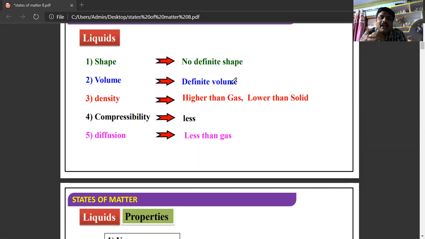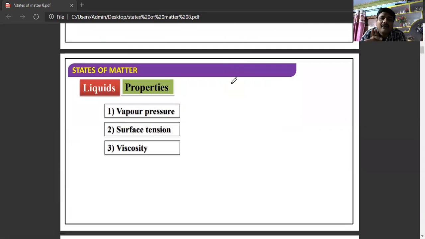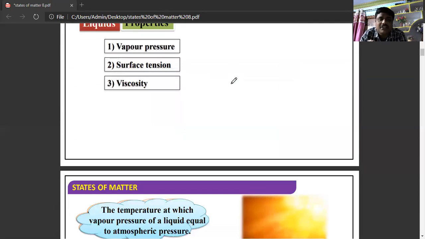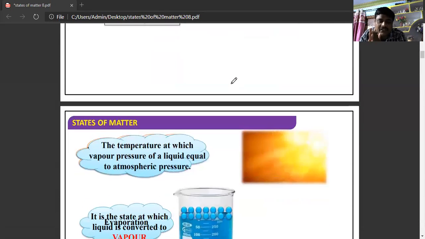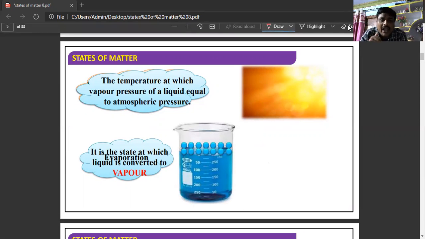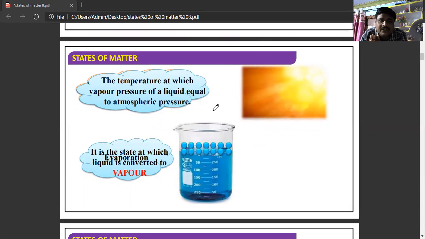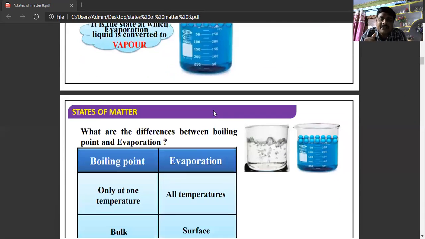If you compare the other properties of liquids, the three important properties of liquids are vapor pressure, surface tension, and viscosity. So these are the three important properties of liquids. So what is vapor pressure? It is the temperature at which the vapor pressure of liquid is equal to atmospheric pressure, or the state at which the liquid is converted into vapor state.